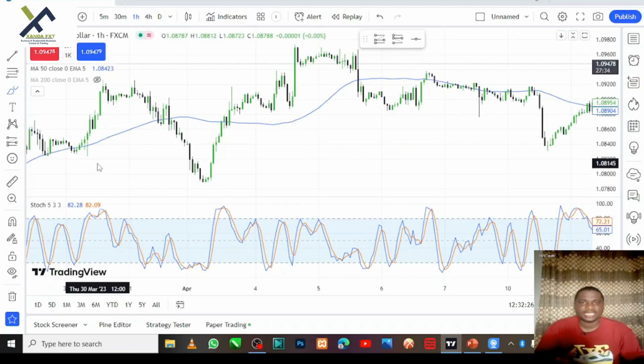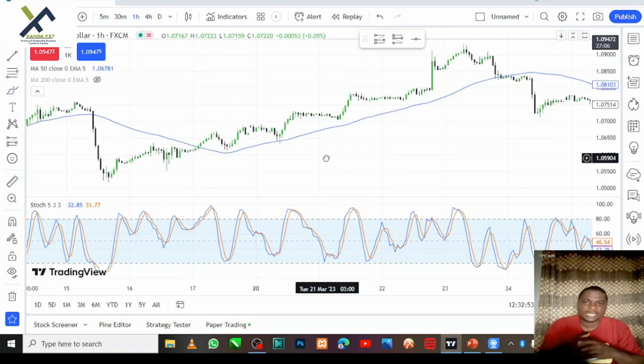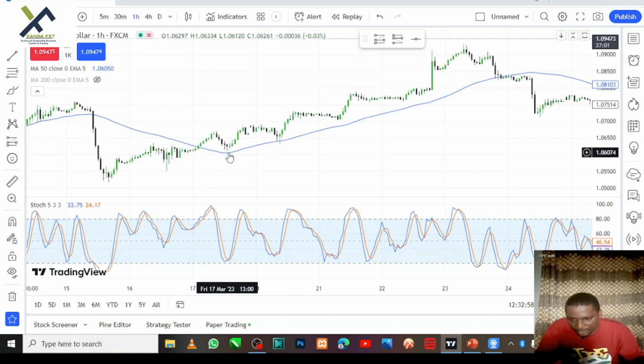How to trade the support and the resistance strategy using moving average. Now, if you look at this chart very well, you will discover that the moving average here served as a support. Okay, now this is it here. Now, when you are trading a support or resistance strategy, just like I explained in my previous video, which the link is in the description below, one of the things you must observe in trading the moving average, number one, it must have a higher lows and higher highs. Once it falls out of this, it's no longer a support and resistance strategy.